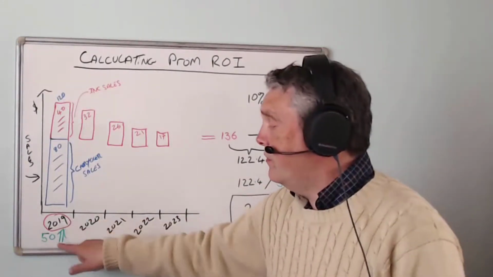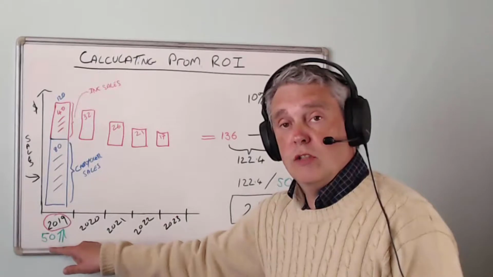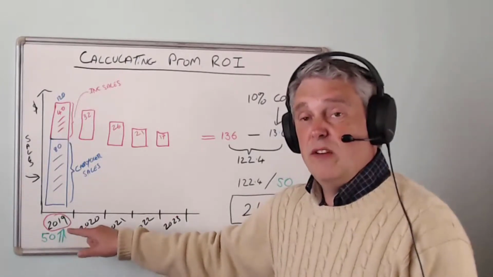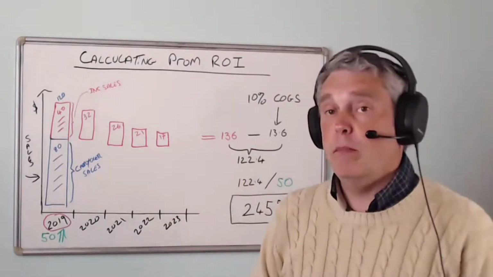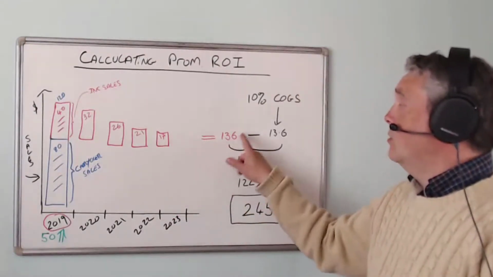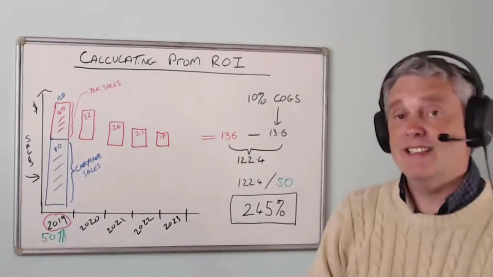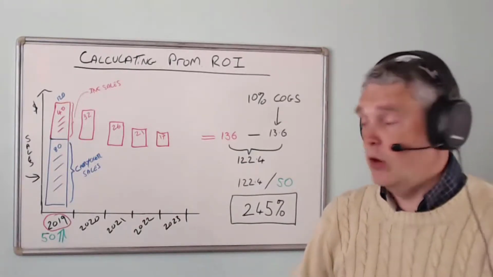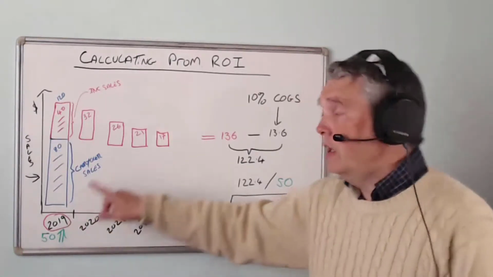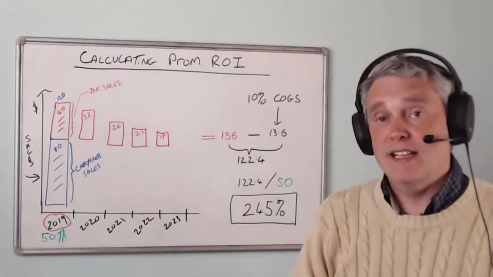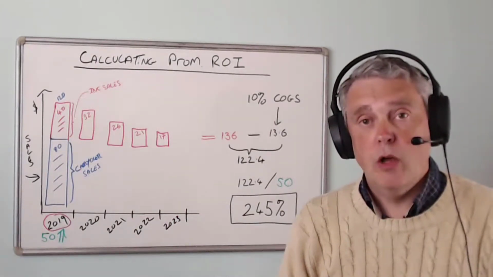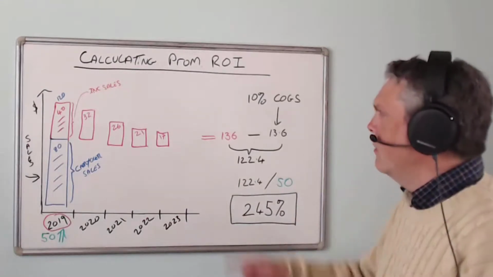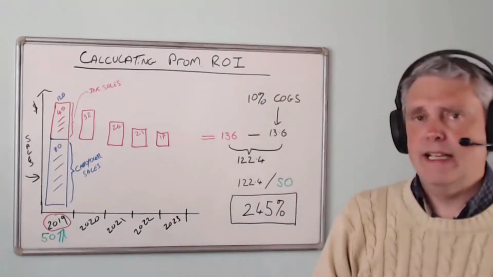So this $50,000 of investment is effectively driving all of these 5 portions of money, which comes in total to $136,000. So that 50,000 is driving 136,000 of sales long term over the 5 years. Now, that's how we get to the 136.